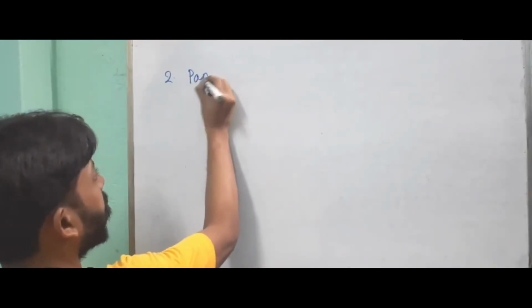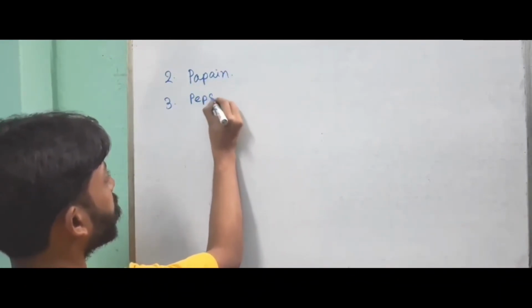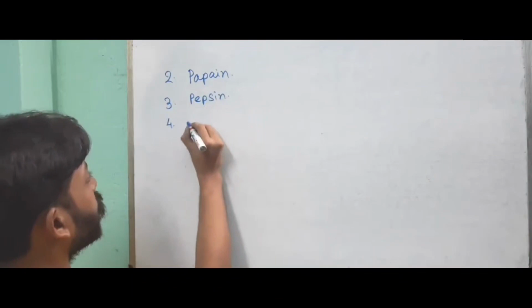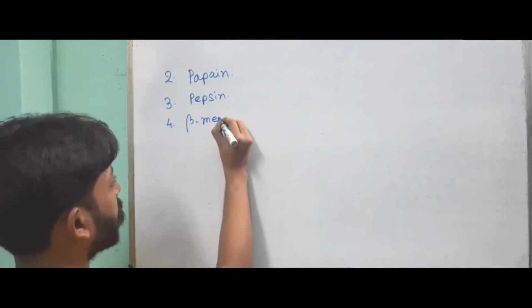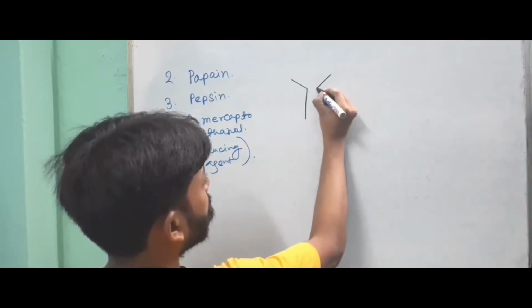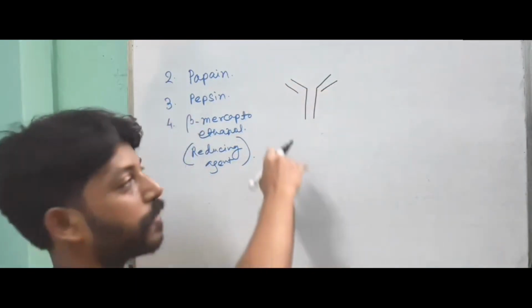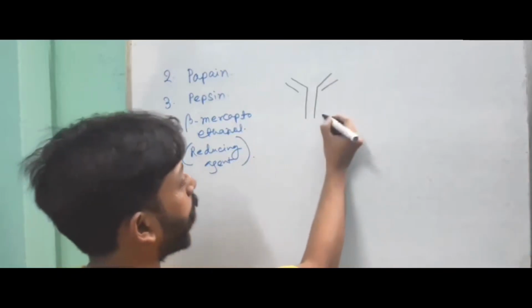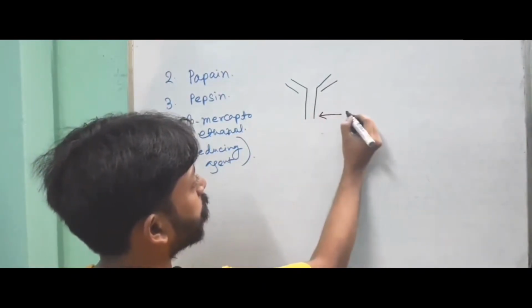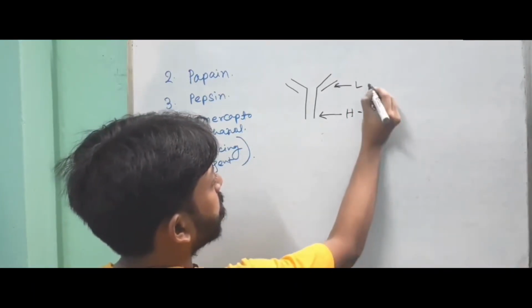The next three experiments by which we have known the structure of antibody use the papain enzyme, the pepsin enzyme, and beta-mercaptoethanol, which is a reducing agent. Let me draw an antibody structure. An antibody looks like a Y. By performing these experiments, we have known this. The antibody looks like this. This region is called heavy and this region is called light. This is the heavy chain and this is the light chain.